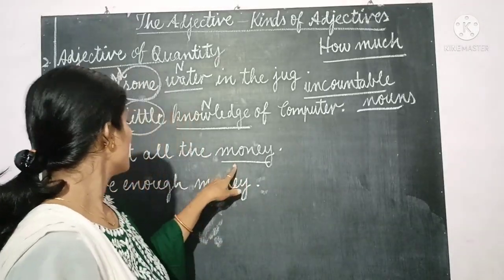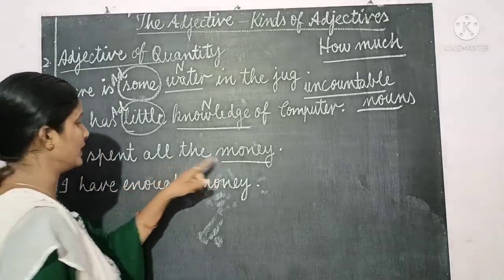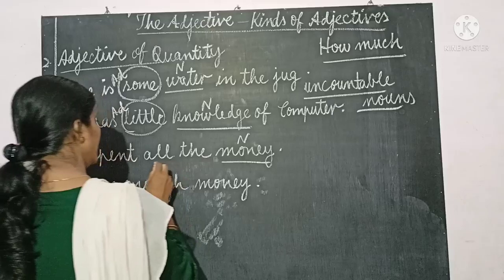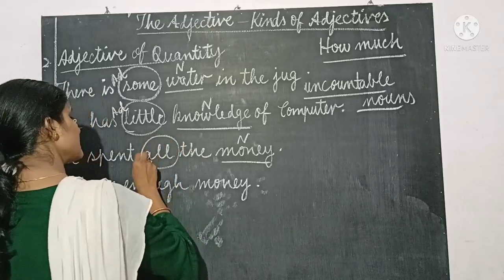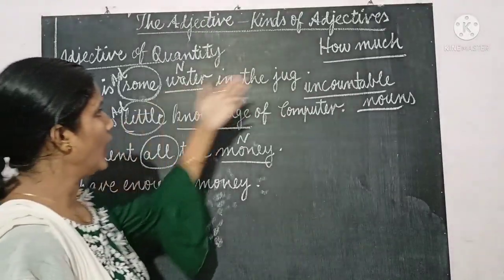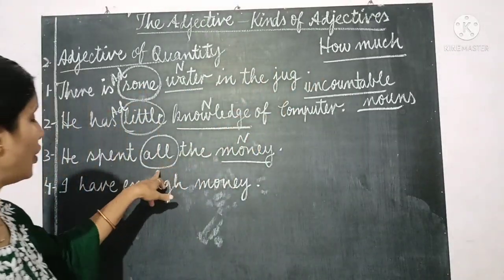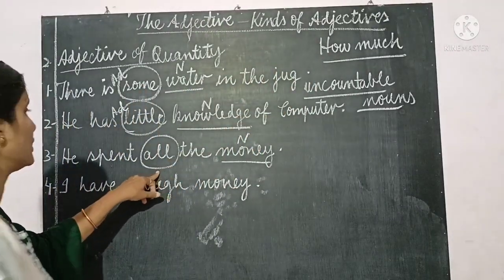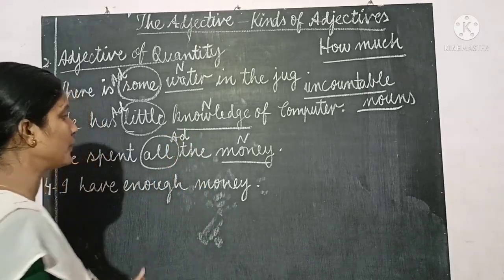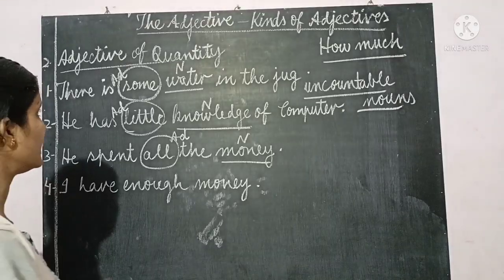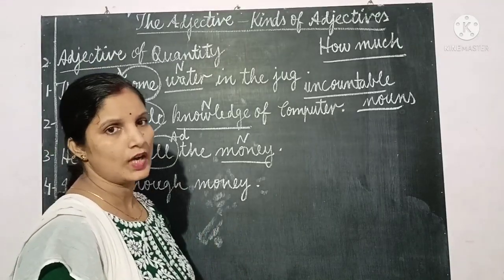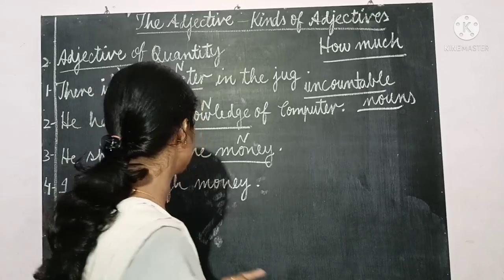So all is used for money. He spent all the money. Money is the noun and all is the adjective. What kind of adjective? Ask the question, how much money? The answer comes all. All the money. So this is an adjective of quantity. Clear? There is no confusion. You only have to keep in mind that these adjectives are used for uncountable nouns, and you have to ask the question, how much?